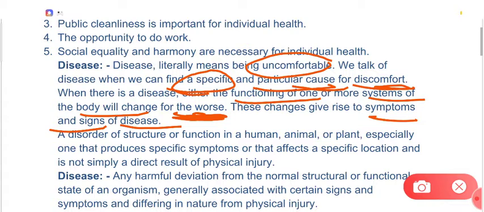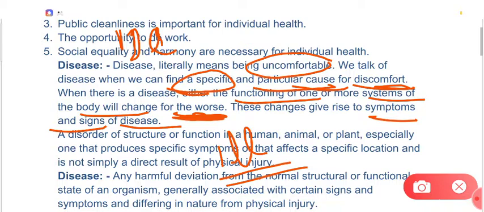So dear students, there is another term that is called illness. Illness and disease, these two terms are actually a little bit different. For example, you may have a headache because of the examination pressure, then in that case this is not a disease, this is simply an illness.